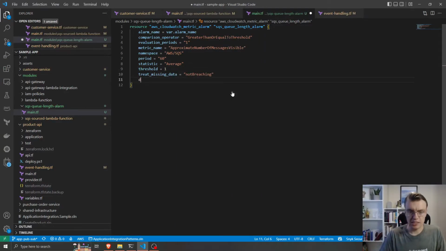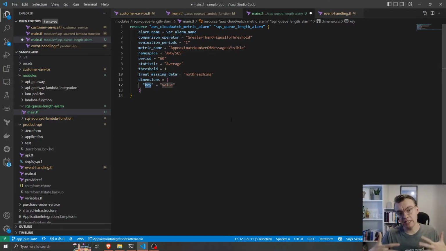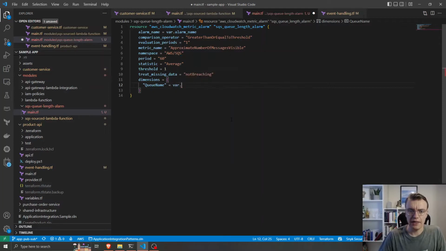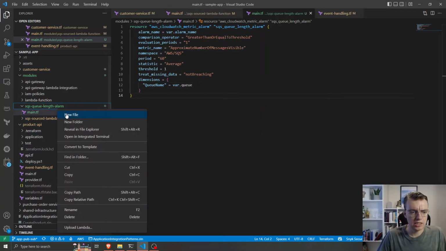The final thing we need to set is our dimensions, and the dimension will be specific to the metric you're using for the alarm. So in this case, because we're using SQS, that is actually set to our queue name, and that will actually come from a variable we're going to pass into this module, in this case a variable called queue.